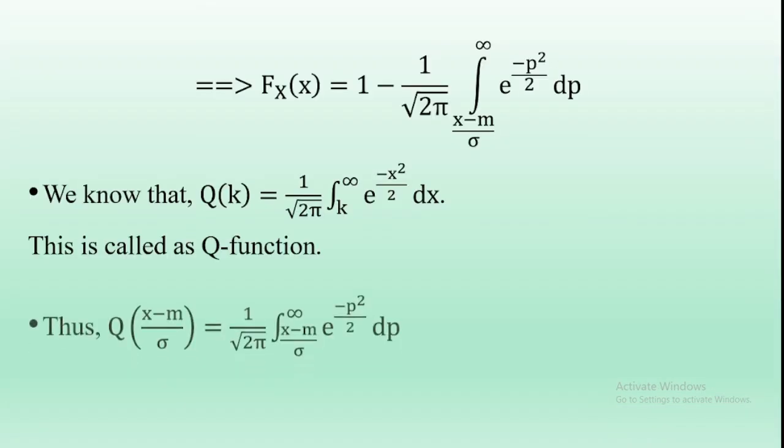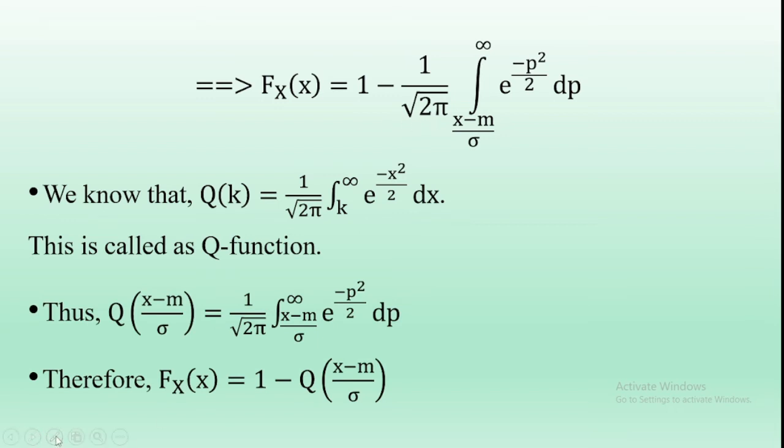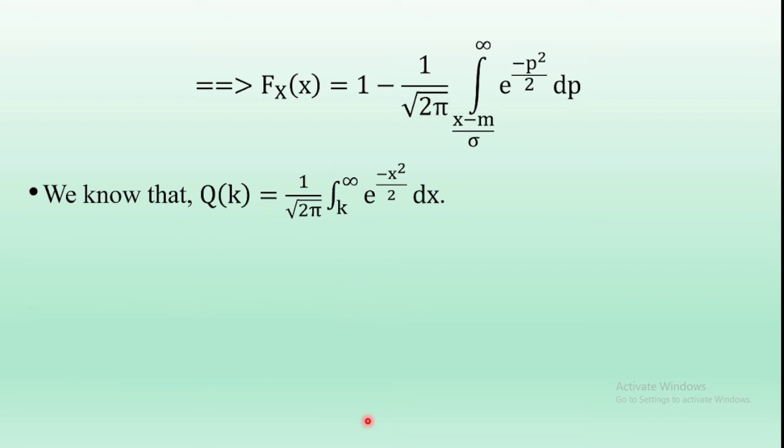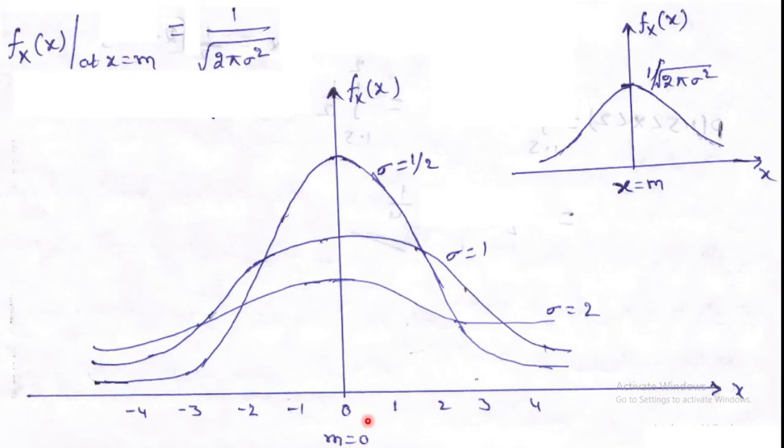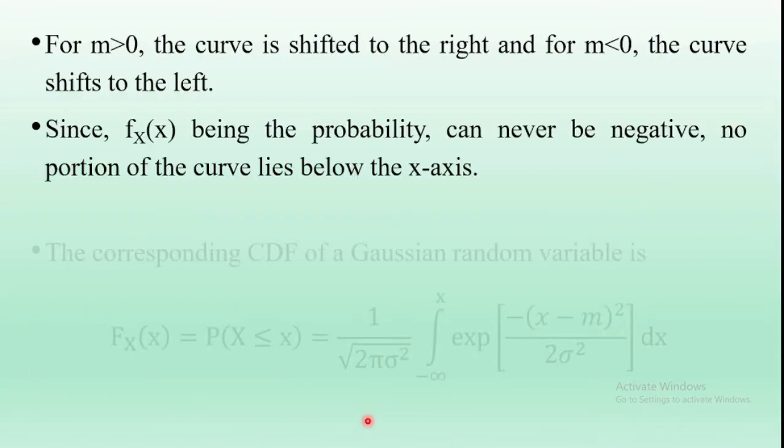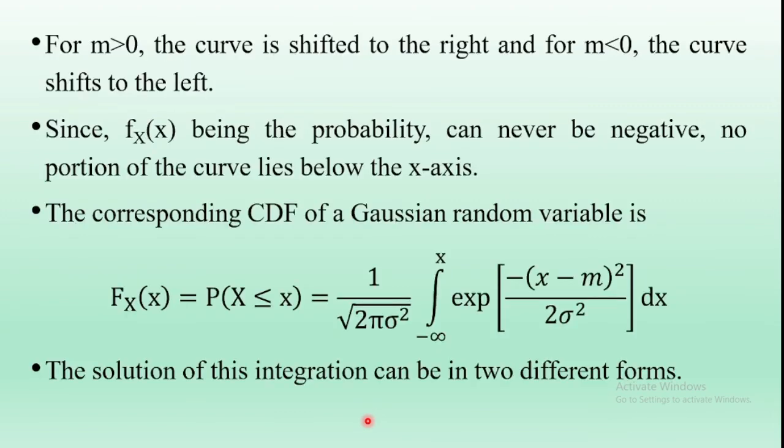So therefore, applying the Q function expression from this equation, the distribution function of the Gaussian random variable is capital Fx of x is equal to 1 minus Q of (x minus m) by sigma. So this is the first solution of this integration.